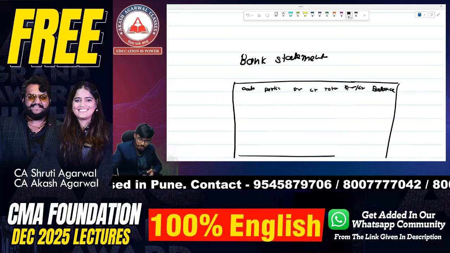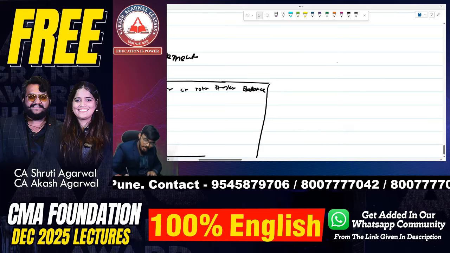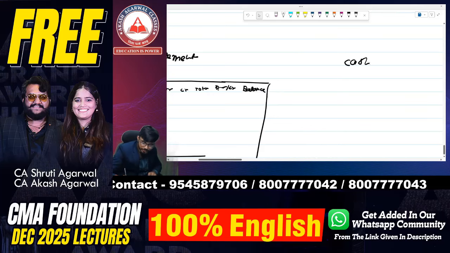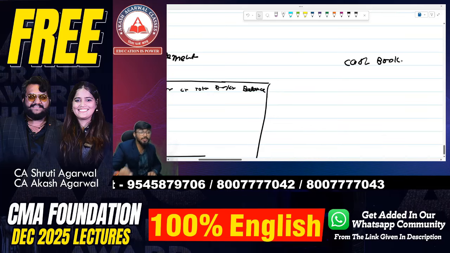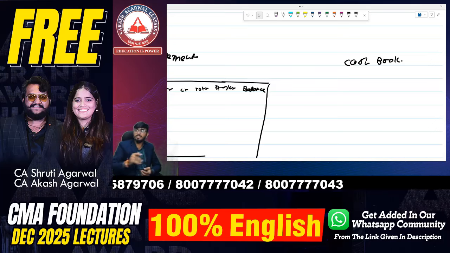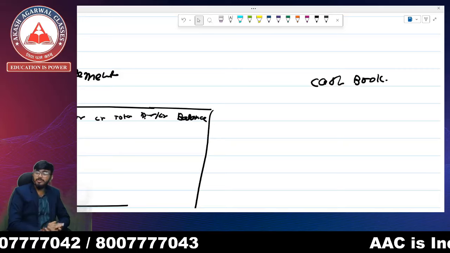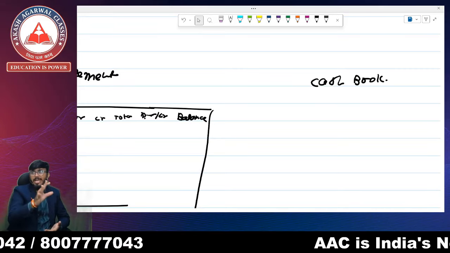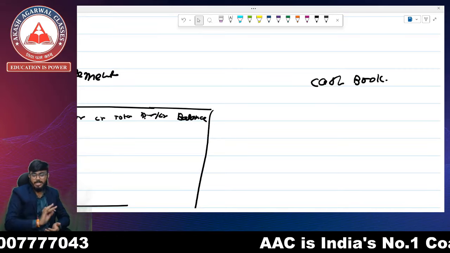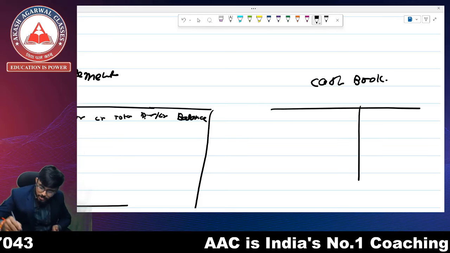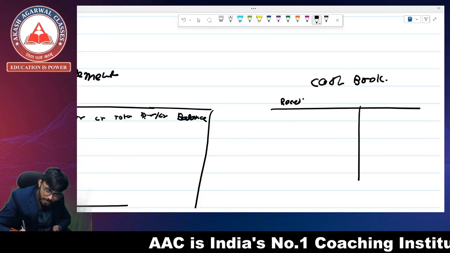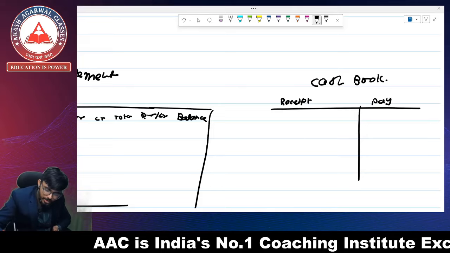This is your bank statement, and there is your cash book with a bank column. In the chapter bank reconciliation statement, we see only the bank column, not the cash column. This side of the cash book is the receipt side, and this side is the payment side.